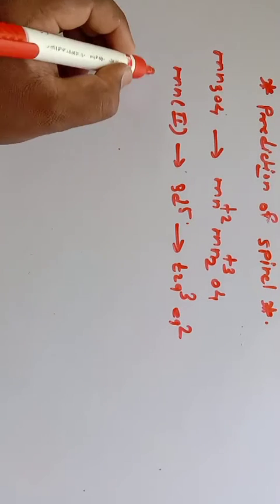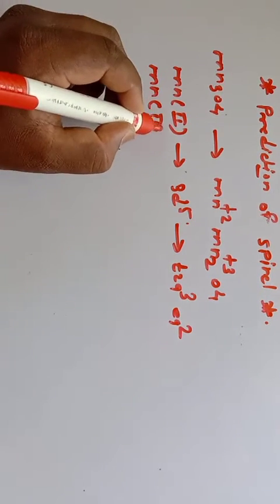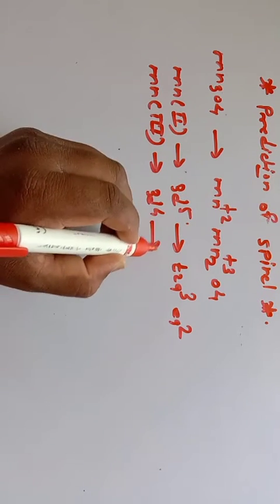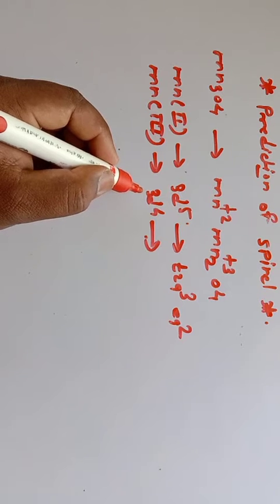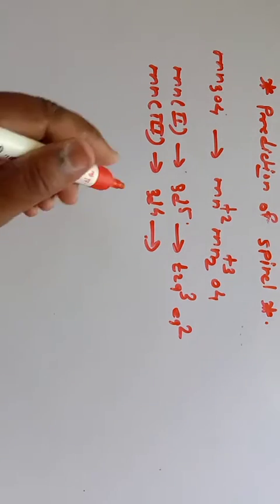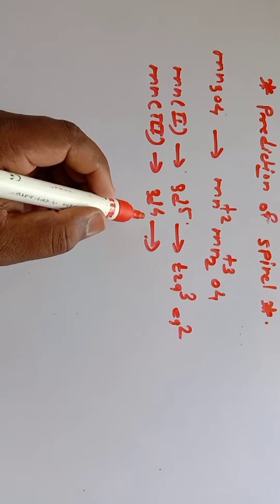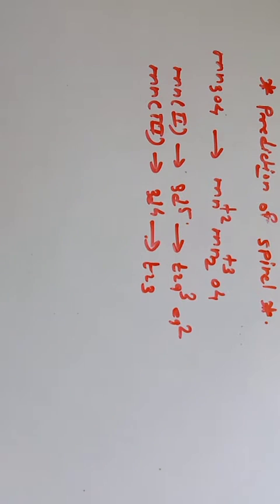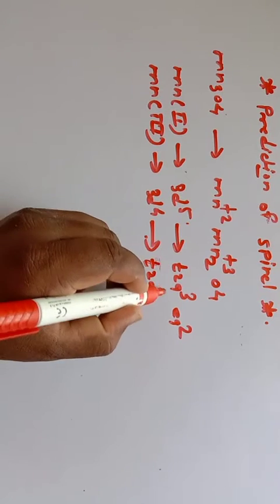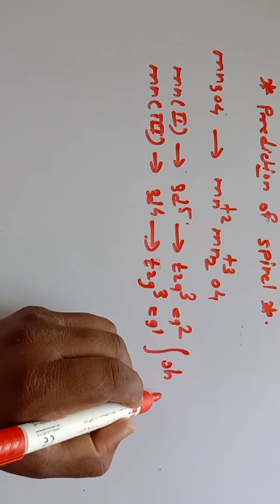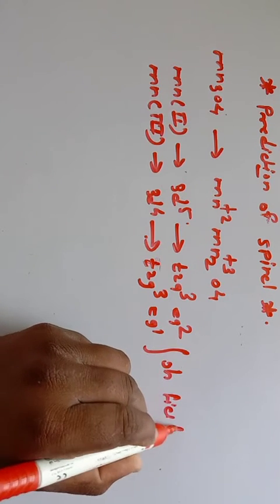Similarly, Mn in plus 3 oxidation state is 3d4. From 4s2 3d5, in plus 3 oxidation state its valence configuration is 4s0 3d4. So it has t2g3 eg1 configuration in octahedral field or environment.